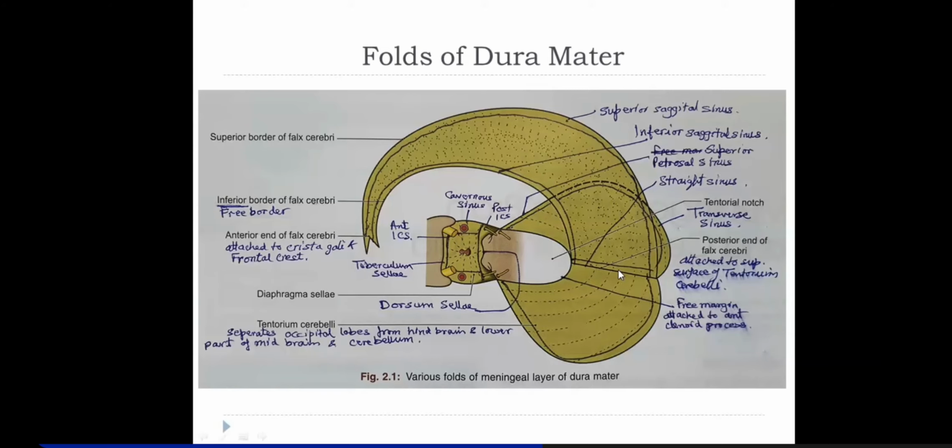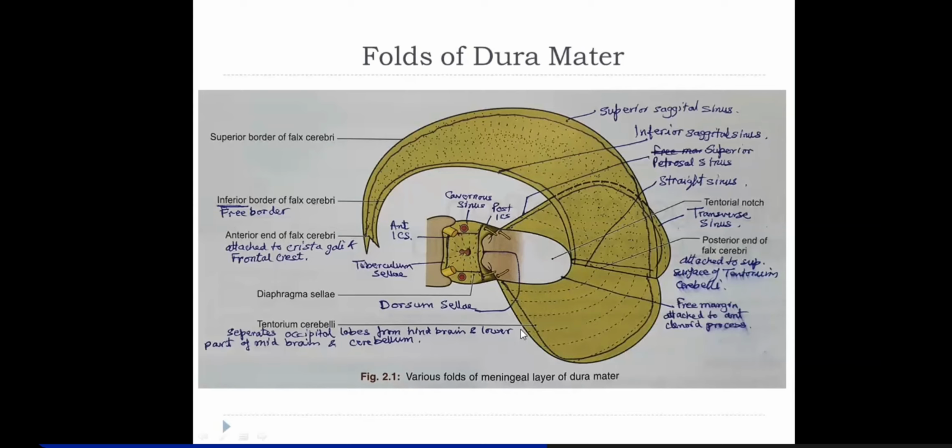You can see this is the straight sinus, formed at the base of the falx cerebri. This is the transverse sinus. This one is the superior petrosal sinus at the anterolateral attached margin of the tentorium cerebelli. The two sinuses enclosed are the superior sagittal, and along the free margin the inferior sagittal sinus. The tentorium cerebelli separates the occipital lobe from the hindbrain. Hindbrain is actually cerebellum, medulla, and pons.